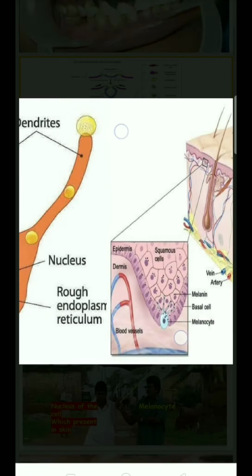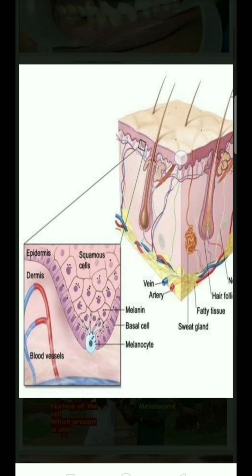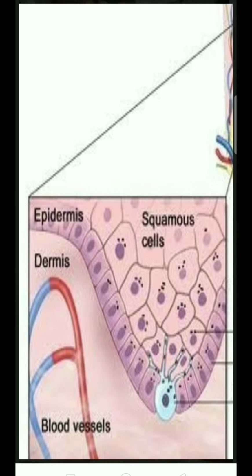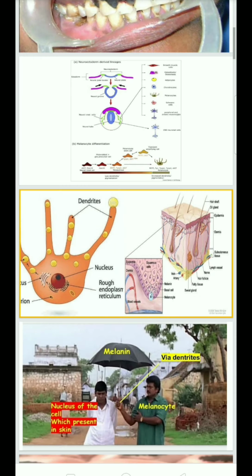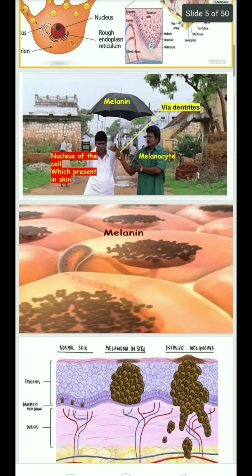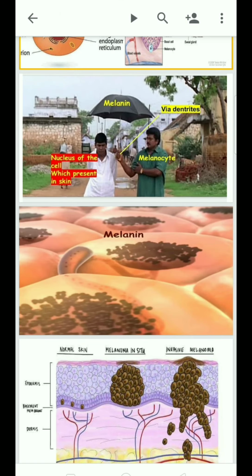They are located in the epidermal layer of the skin, between the cells of the basal layer. The role of melanocytes is to provide the melanin pigment to protect the cell from sun radiation. This melanin pigment is situated above the nucleus, to protect the cell from sun UV radiation and avoid DNA damage.